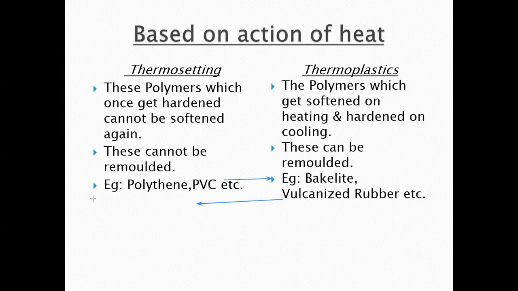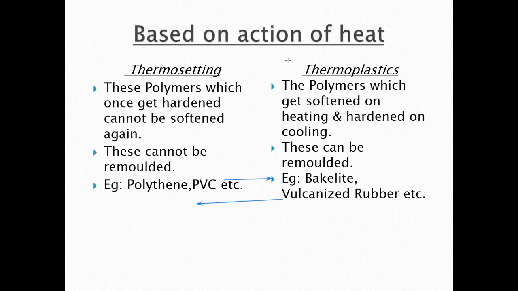But when we talk about thermoplastics, they get easily softened on heating, and they will easily get hardened on cooling. So we can remold them again and again. For example, we have polythene and PVC. I'm repeating again: these examples should be here, and these examples should be here. So polythene and PVC are thermoplastics, and bakelite and vulcanized rubber are thermosetting plastics.